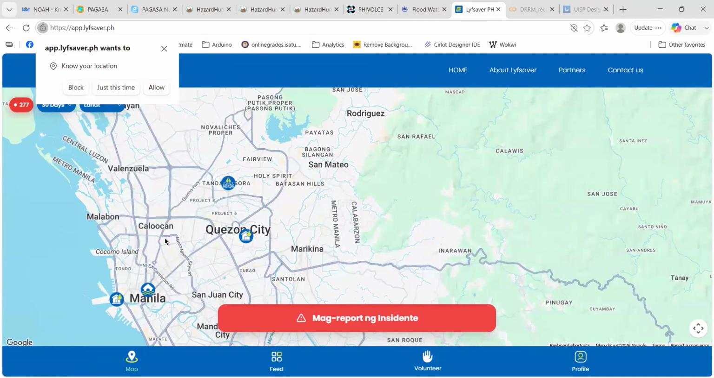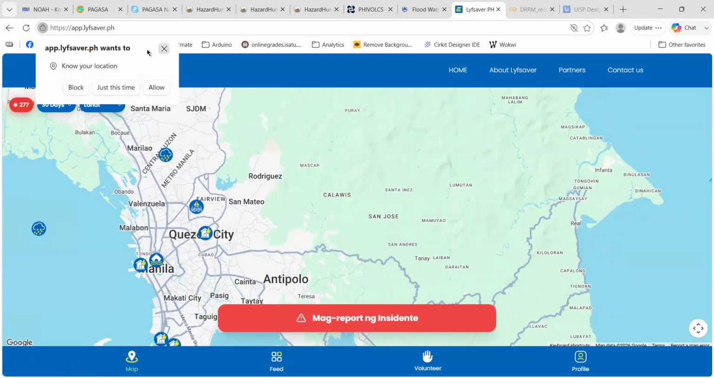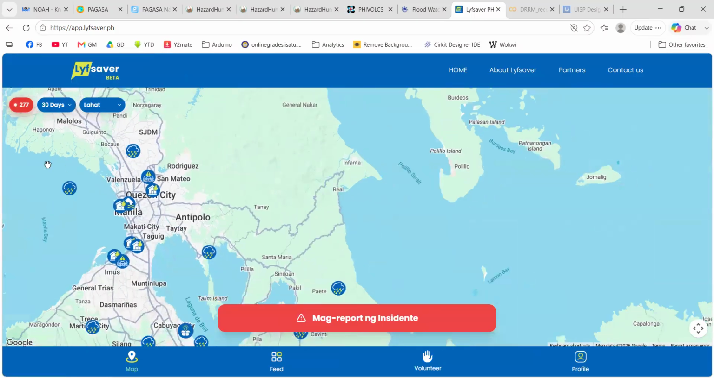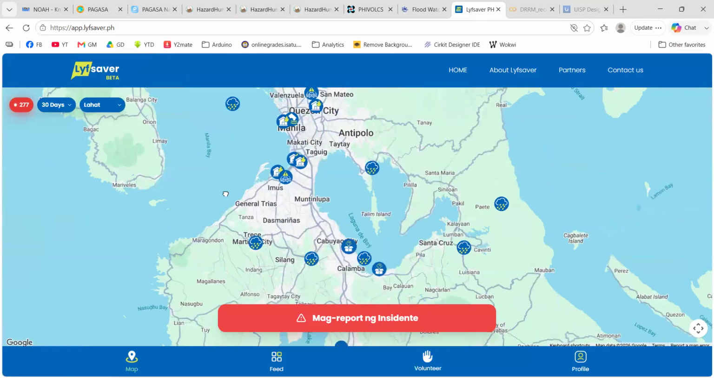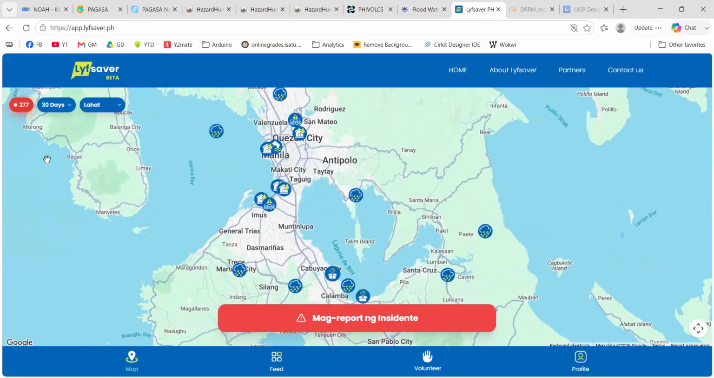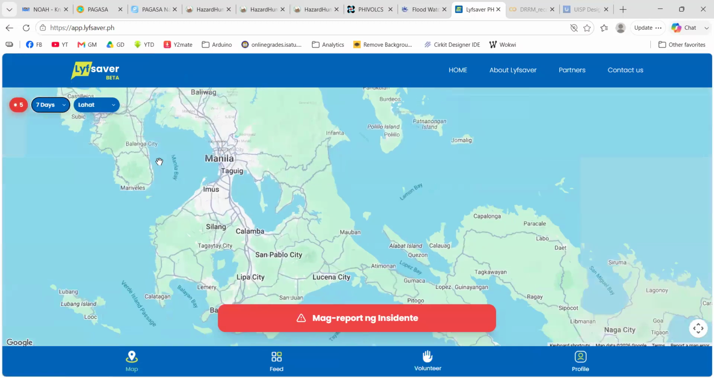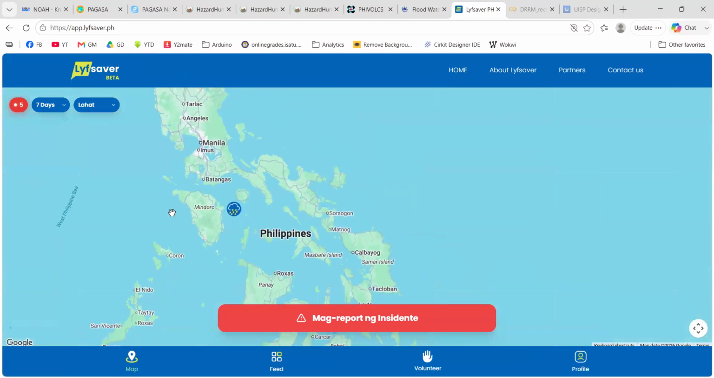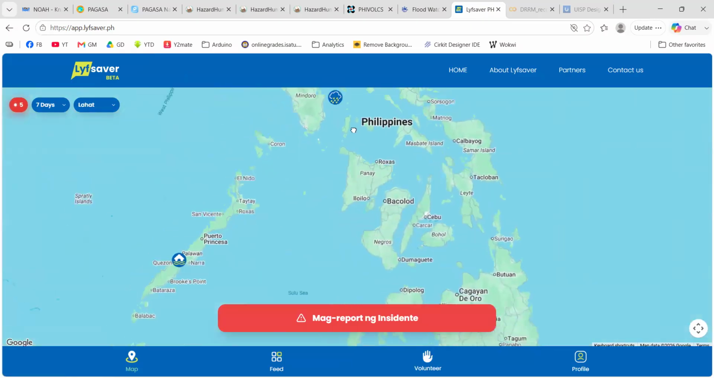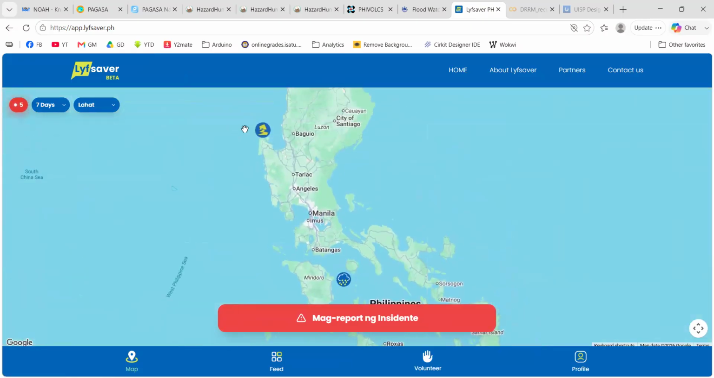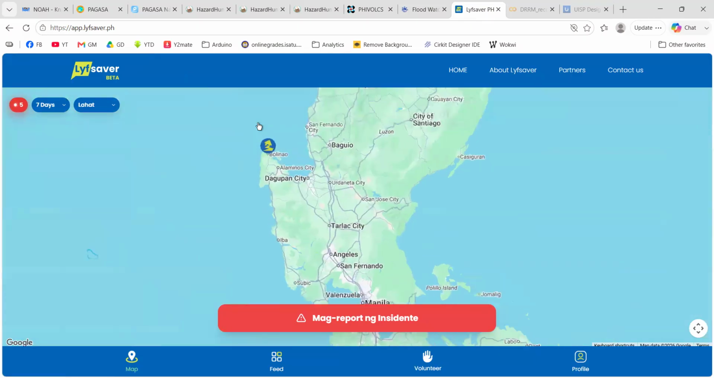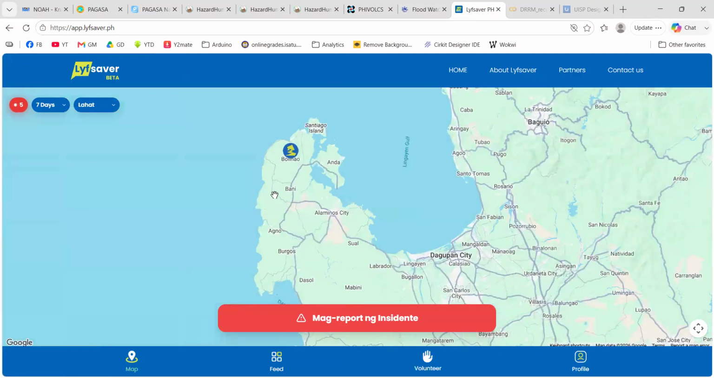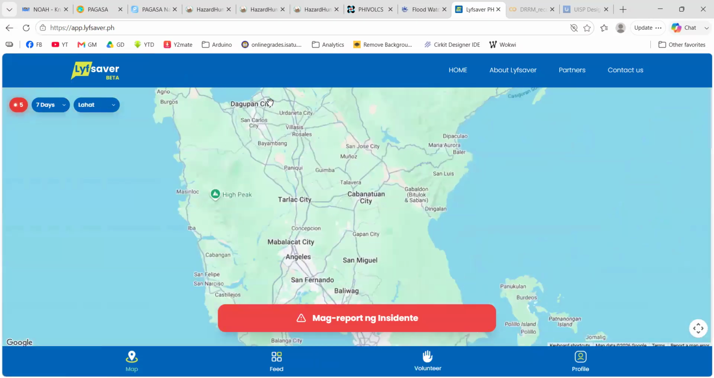Also, based on this, you can determine which areas need your help. For example, you want to see in the past 7 days which areas were affected by a certain disaster. As a concerned individual, if you can extend some help, then you go to this place or you reach out to the local government of these places and see how you can help.